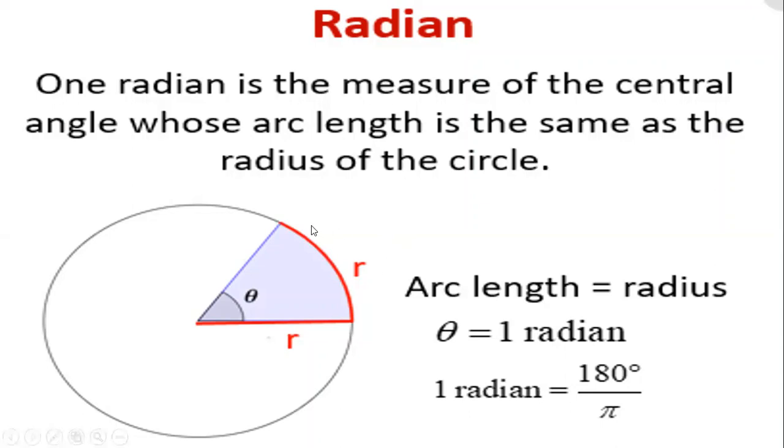So theta is equal to arc length by radius, that is r by r, which is equal to 1 radian. The value of 1 radian is 180 by pi. So 1 radian is the measure of the central angle whose arc length is the same as the radius of the circle.